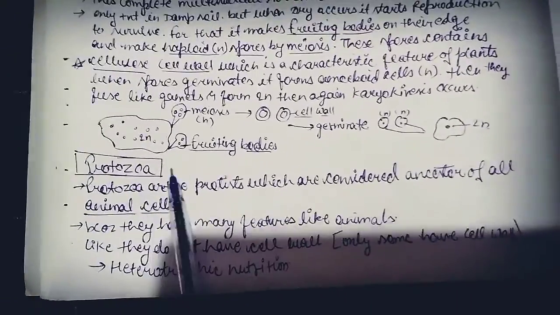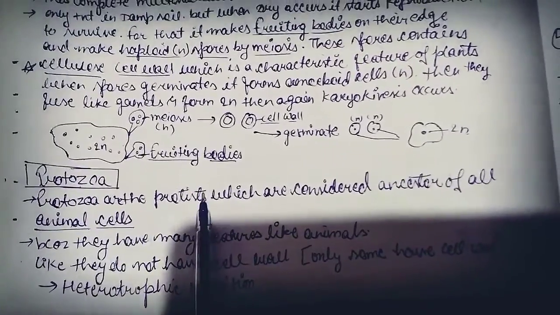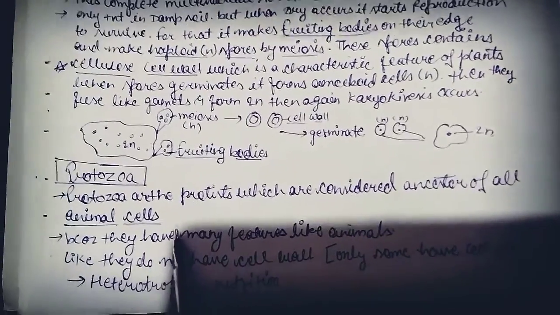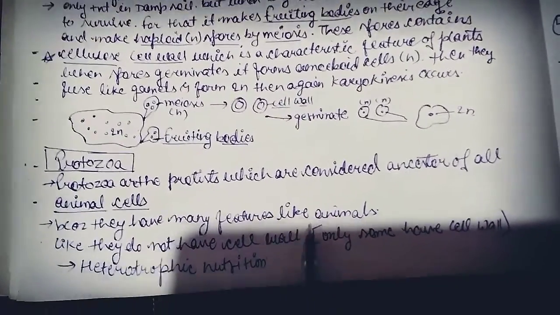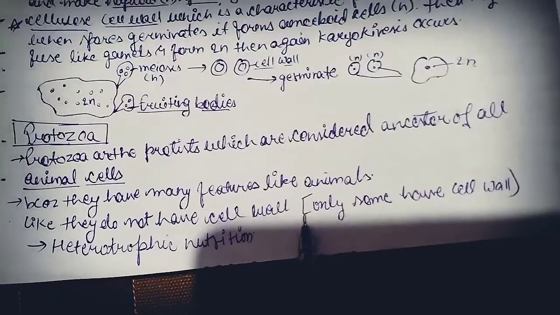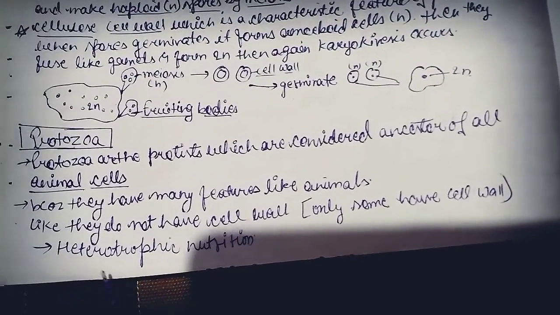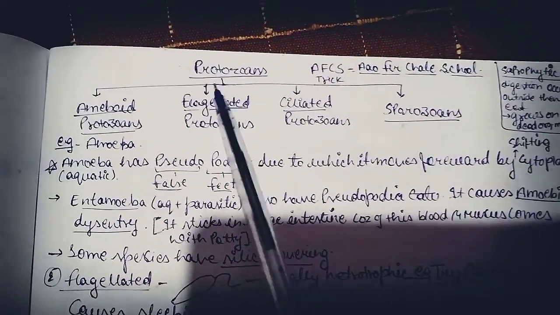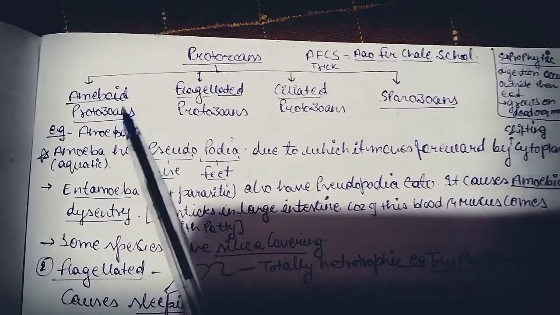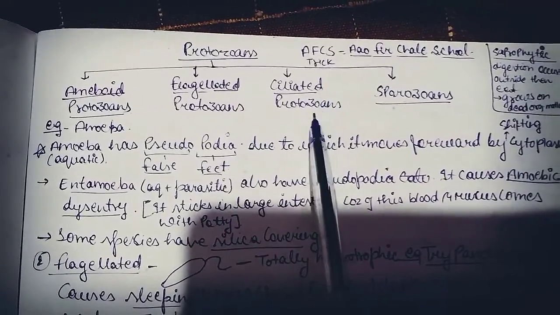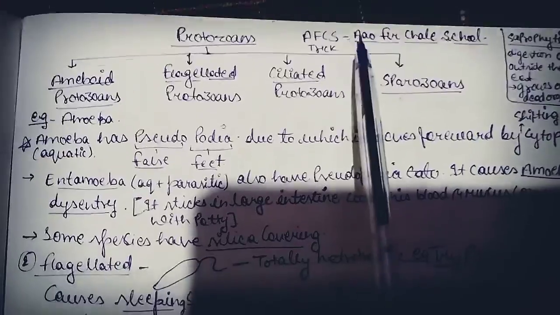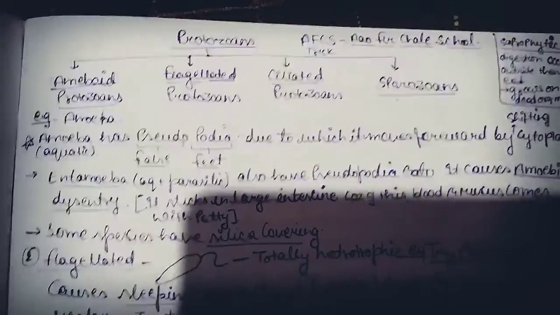And the last one is protozoa. Protozoa are protists which are considered the ancestor of all animal cells, because they have many features like animals, like they do not have a cell wall, only some have a cell wall, and heterotrophic nutrition. So protozoans are also of four types: amoeboid protozoans, flagellated protozoans, ciliated protozoans, and sporozoans. It's a trick, AFCS, आओ फिर चले school.